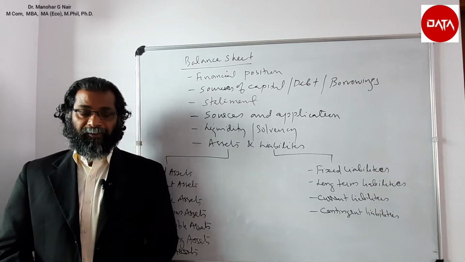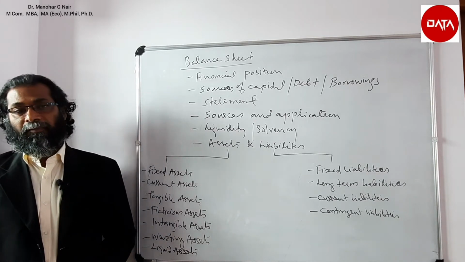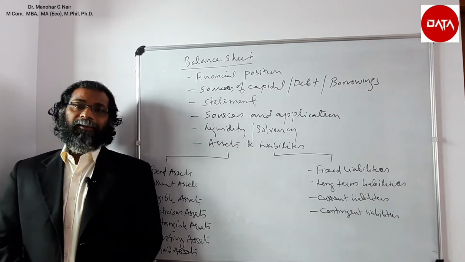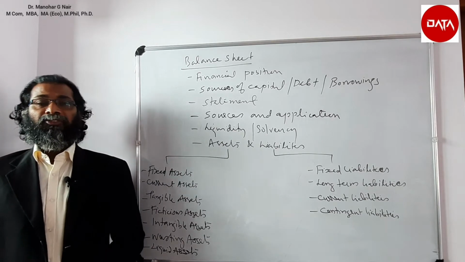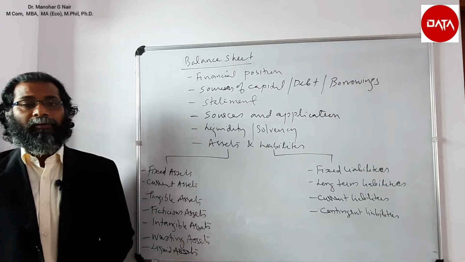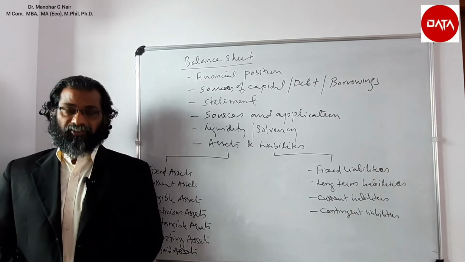For example, capital. The capital is the amount contributed by the businessman to start and run the business. So he will be repaid only at the time of the dissolution of the organization. So we can say that capital is a fixed liability, needs to be set off only at the time of the winding up of the business.